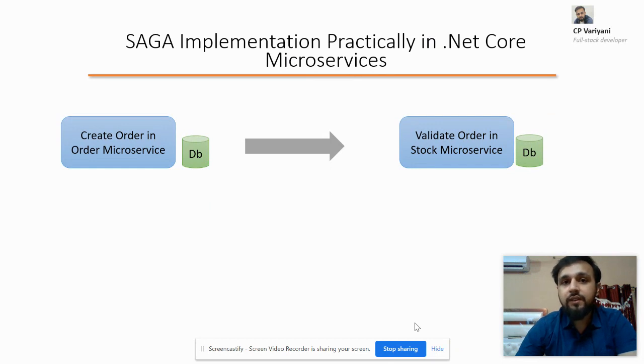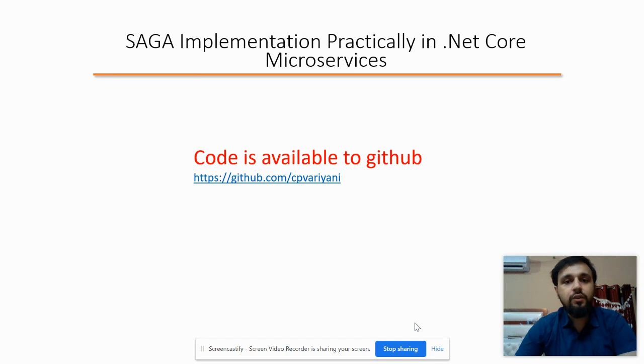But as I said, this video is a continuation of a series. So first of all, we'll create the basic implementation involving two microservices interacting. The order microservice will create the order, and then validate order will happen in another microservice. So let's start with a practical example.